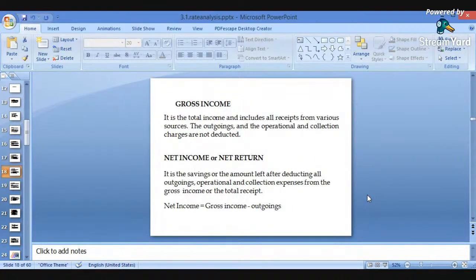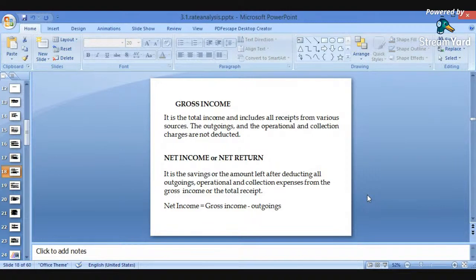Next, another important term related to valuation is the gross income. So what is gross income? Gross income is the total income, including all receipts from various sources. So it is the total income with all receipts. If we are purchasing any item or material related to the actual construction work, with all receipts, what is the total amount from all resources? That income is considered as the gross income.